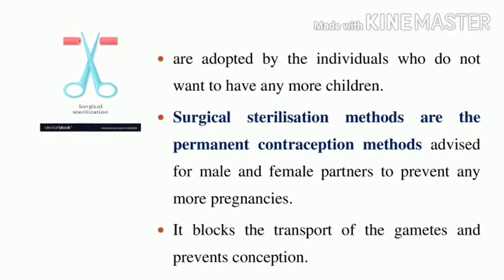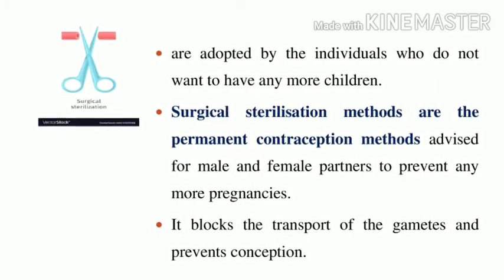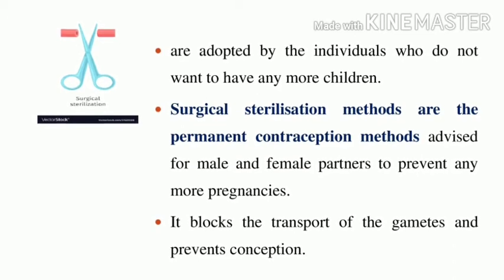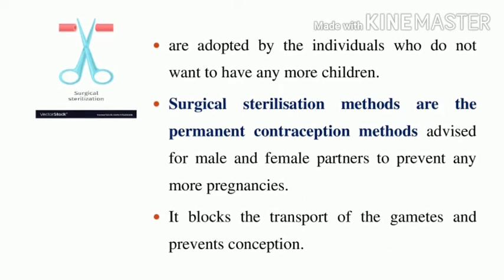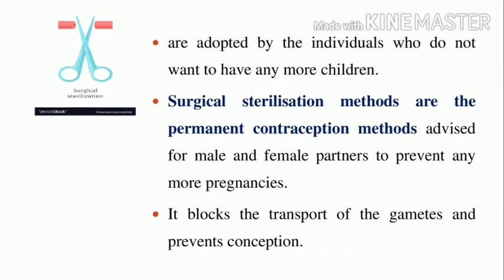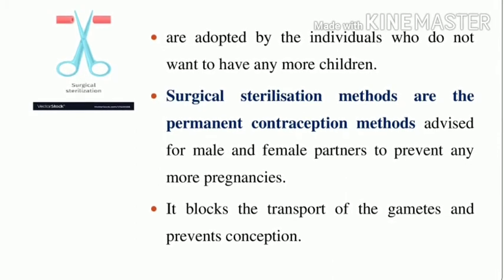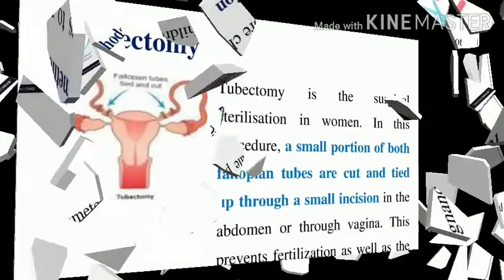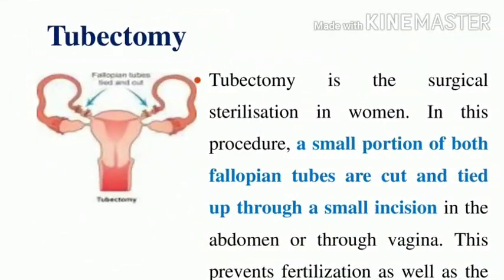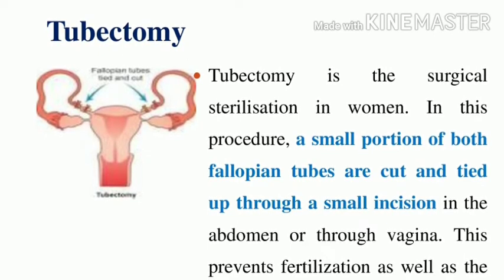In females, the surgical sterilization method is called tubectomy. In males, the surgical sterilization method is called vasectomy. Now let us understand what a tubectomy is and what a vasectomy is. Tubectomy is a surgical sterilization in women. What is the main procedure of the tubectomy?